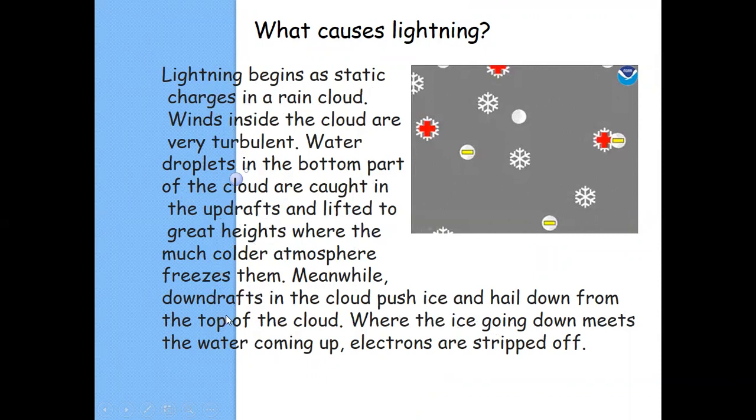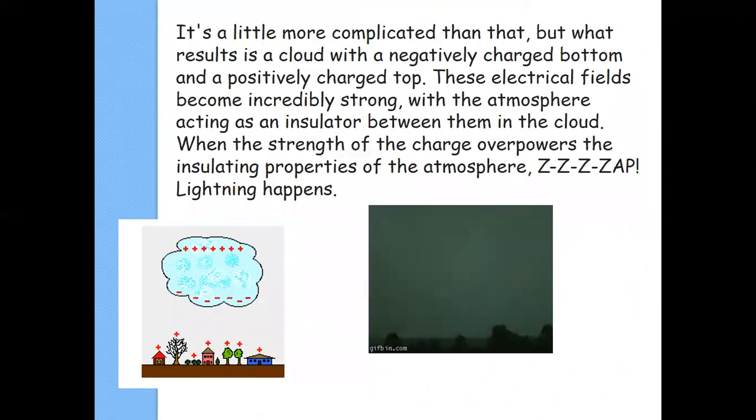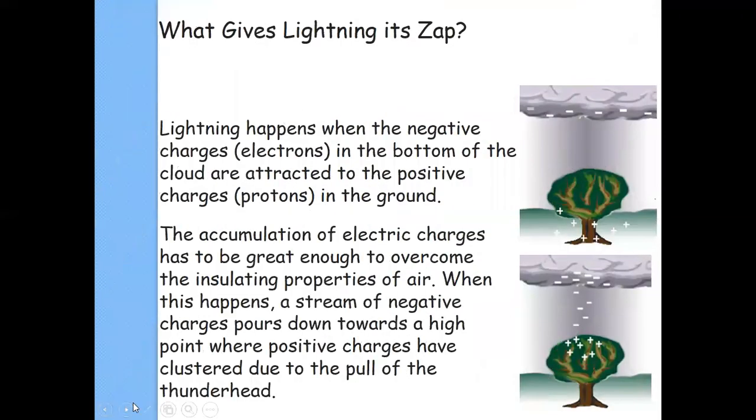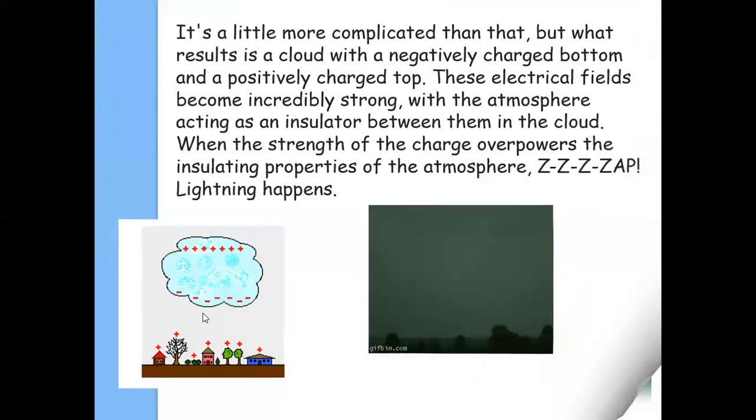Meanwhile, the downdraft in the cloud pushes ice and hailstones down from the top of the cloud. Where the ice going down meets the water coming up, electrons are stripped off, and there is a negative cloud. The static charge is developed such that the negative charge is collected at the bottom and the positive charge on the top.